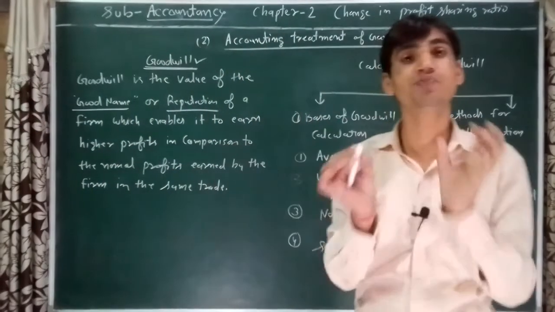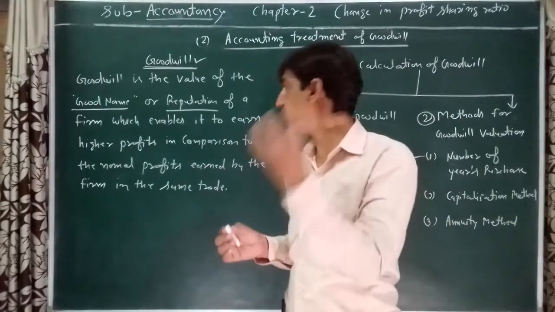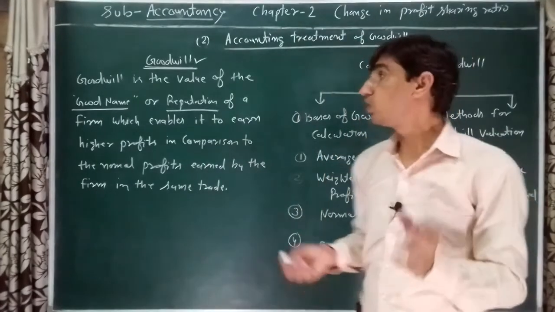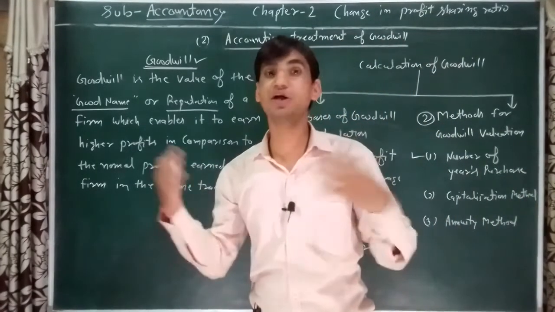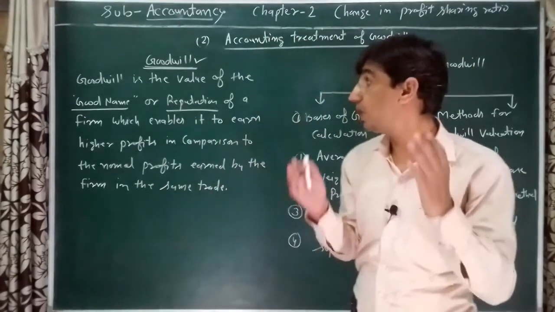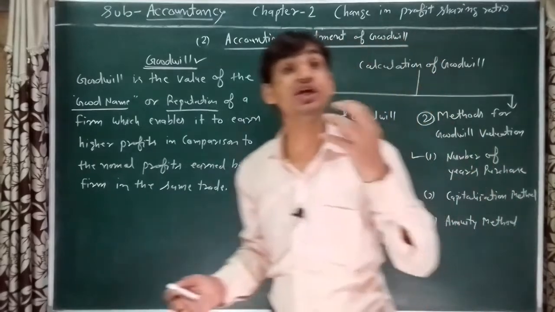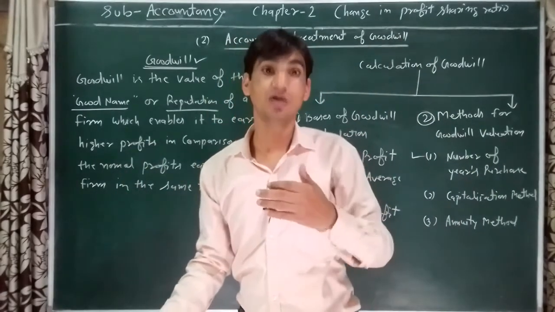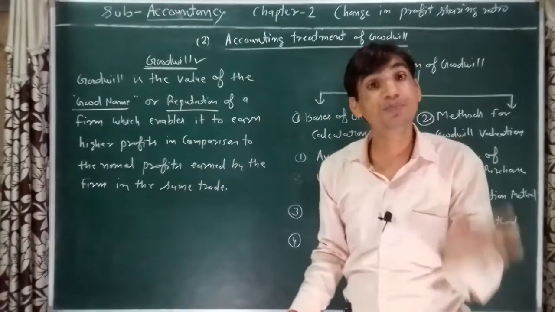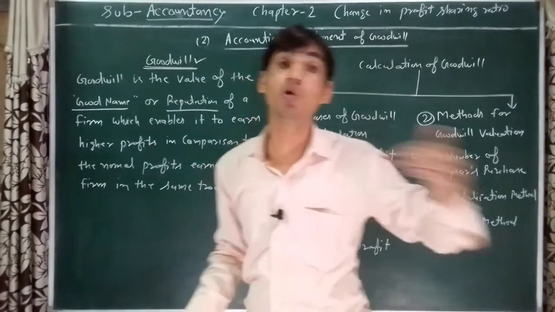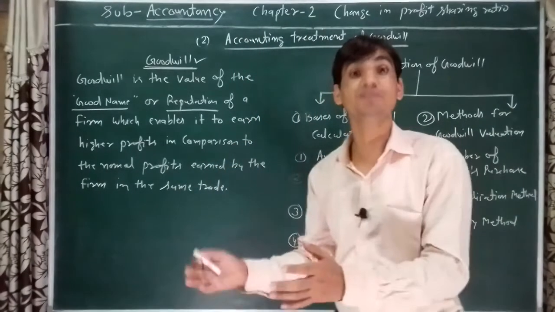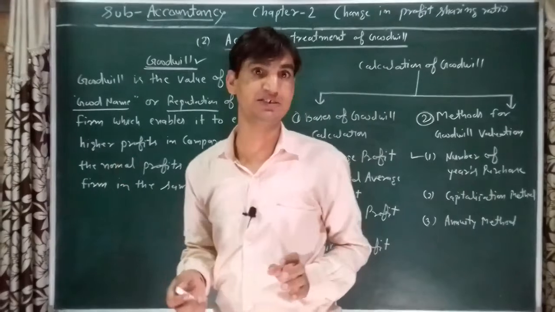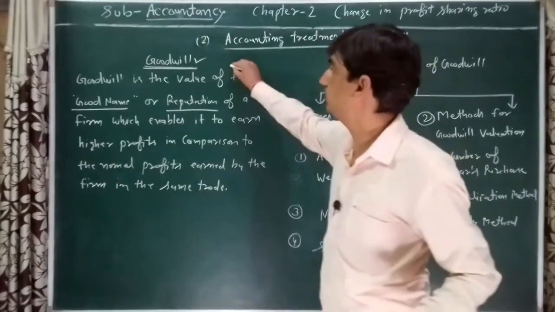It is a very important and good definition of goodwill. So goodwill means the good name or reputation of a firm by which it is able to earn higher profit in comparison to the normal profit of similar trading organizations. That is called goodwill. You can learn it.